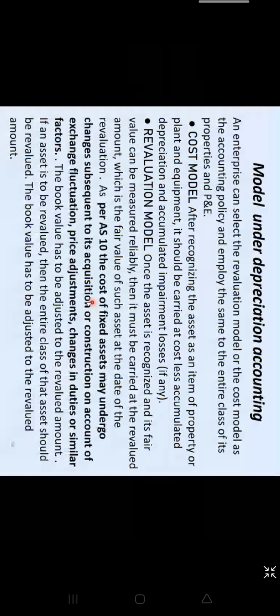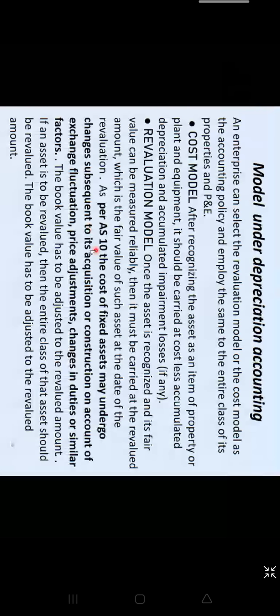So what you do, you simply revalue your asset at the end of the year. If your revalued price is just equivalent to your book value, nothing is to be done, because whatever you are showing in the books, the actual picture is the same. So it is correct. But if the revalued price of your asset is more or less, then you have to incorporate that change.